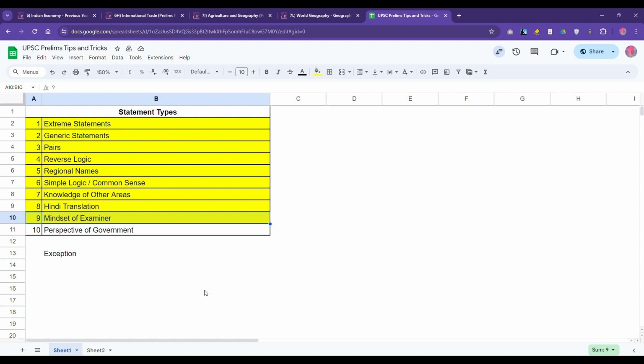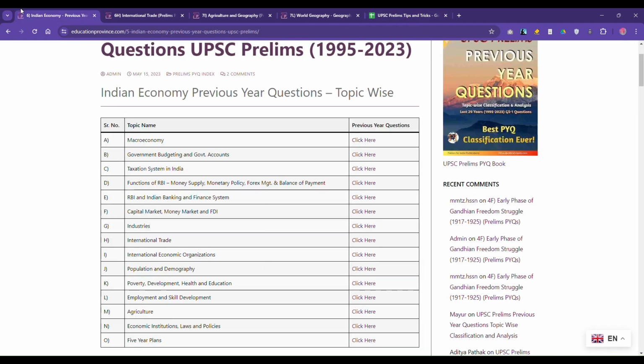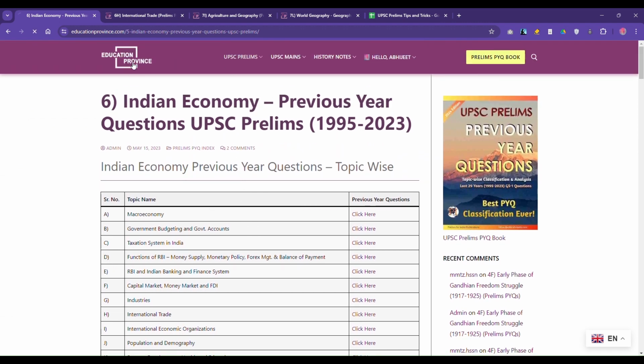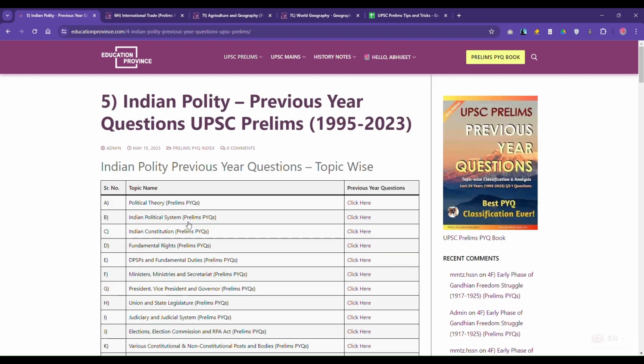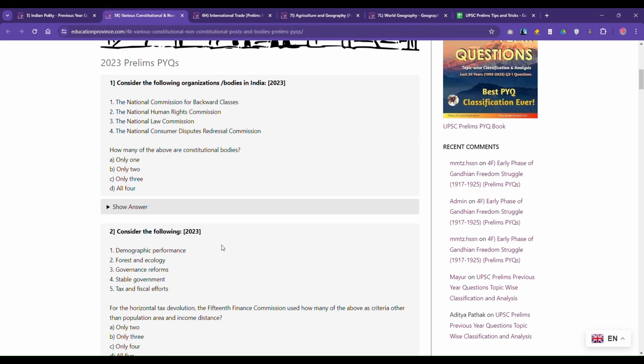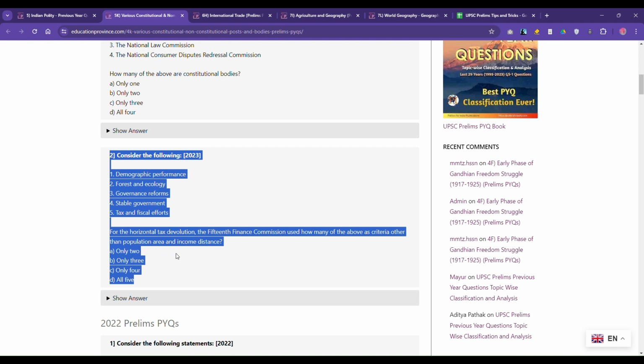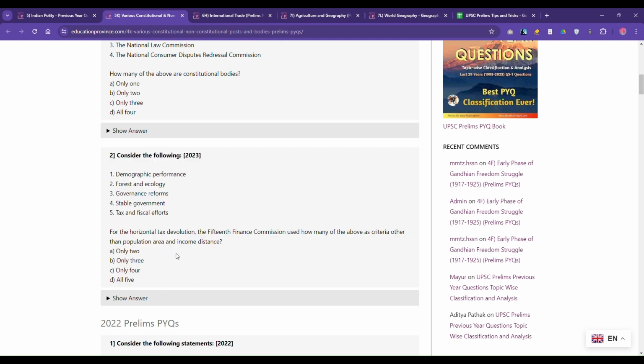Okay, I'll give one example to establish this. This is from polity. So this is last year's question only. This is a question about the 15th Finance Commission. Which criteria have they used? Now, if you see, there are five different criteria. The fourth criterion is stable government.